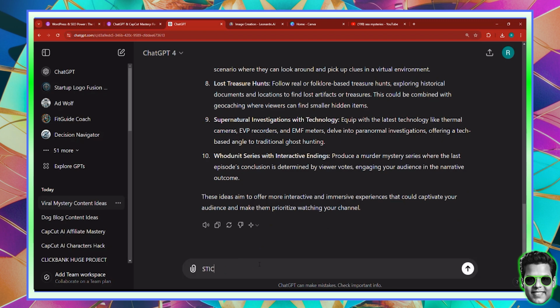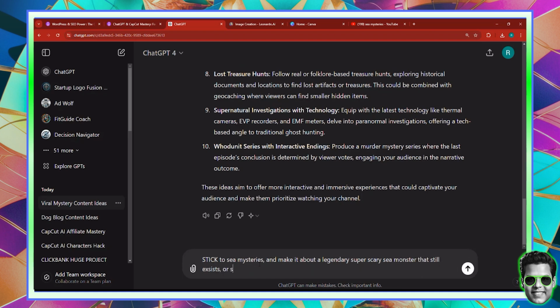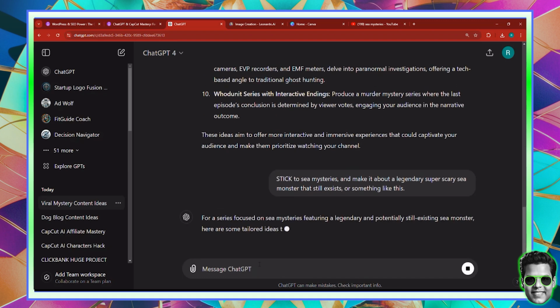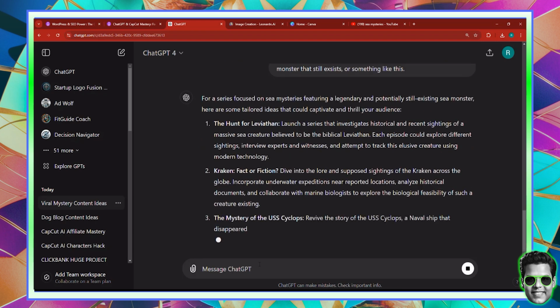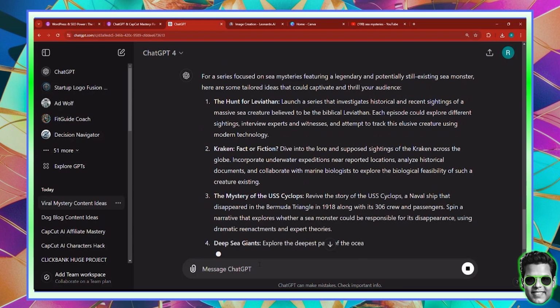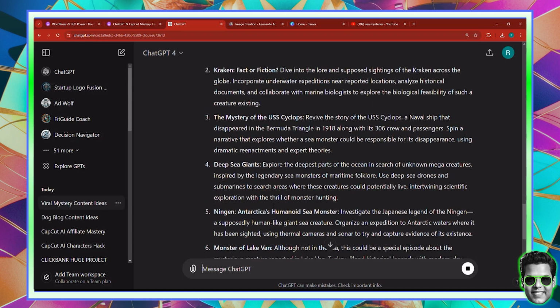I'm going to say stick to sea mysteries and make it about a legendary, super scary sea monster that still exists or something like this. I could make a video about the Kraken of the Flying Dutchman in the Pirates of the Caribbean, for example. Now here, as you've seen, it actually put it number 2 before, after I said it. So I had the idea in mind. So the hunt for Leviathan, that seems pretty good.